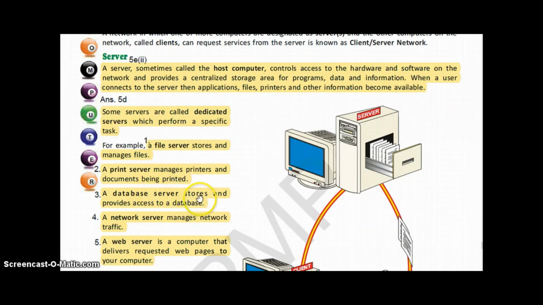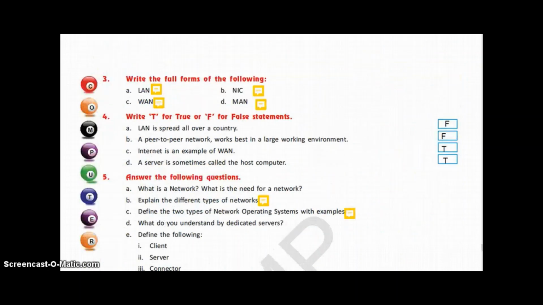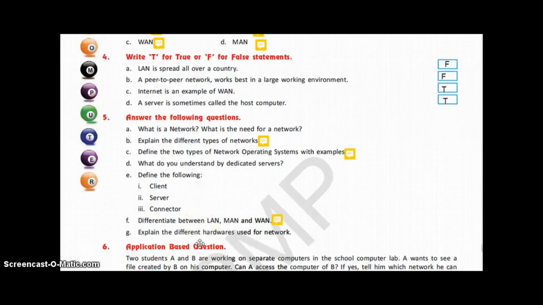A database server stores and provides access to a database. Network server manages network traffic. And a web server delivers requested web pages to your computer. So this was the answer of the 5D part. Now let us move to the next question.